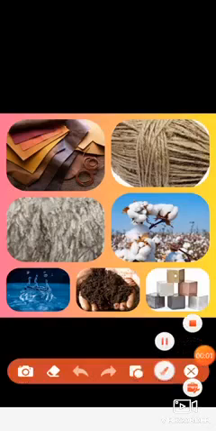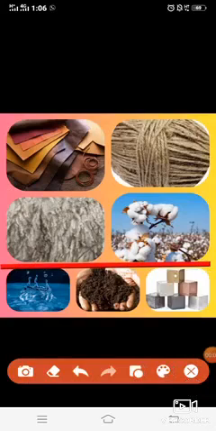Children, can you tell me the difference between these two groups? If we look, the upper ones are obtained from living things and the lower ones are already present in nature. Now we will study natural substances.